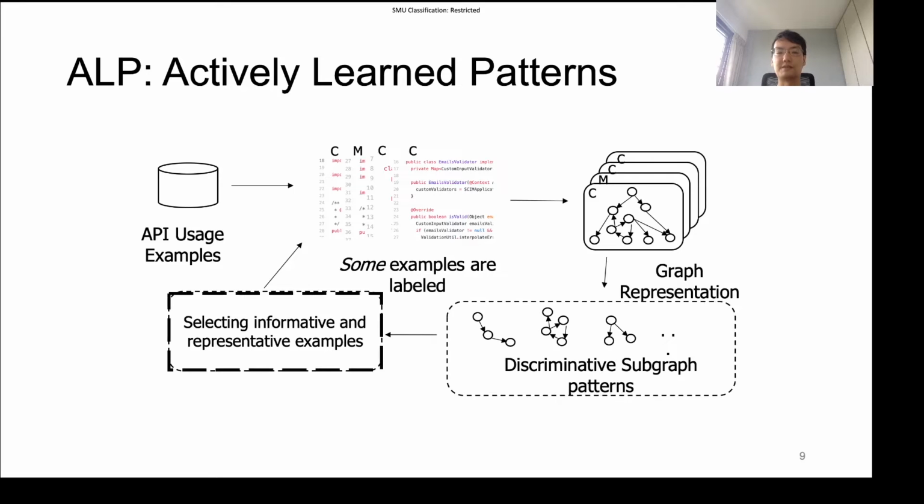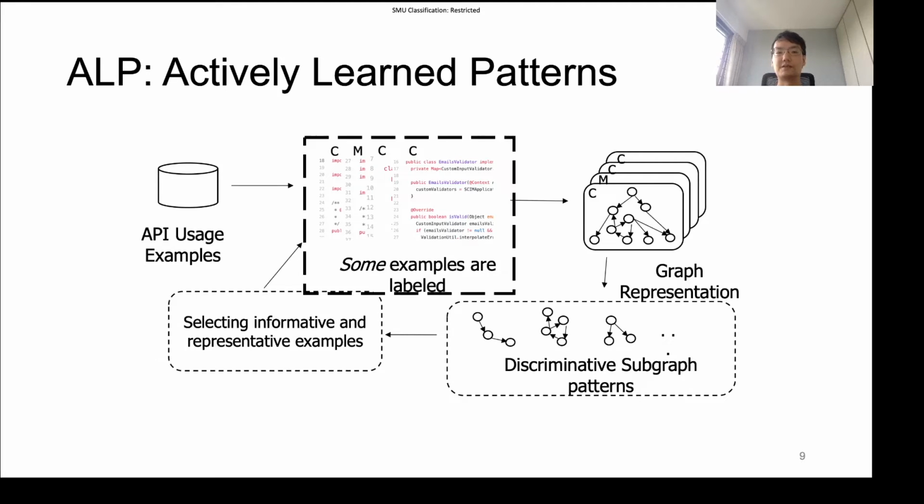Based on the discriminative subgraph pattern mining process, we then select informative and representative examples for the next round of labeling. The human labeler then labels the selected examples, and this process continues, where we find the next set of discriminative subgraph patterns before selecting the next batch of examples to label. This process continues until a stopping criterion is reached.